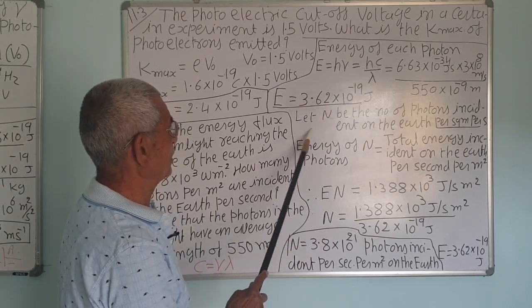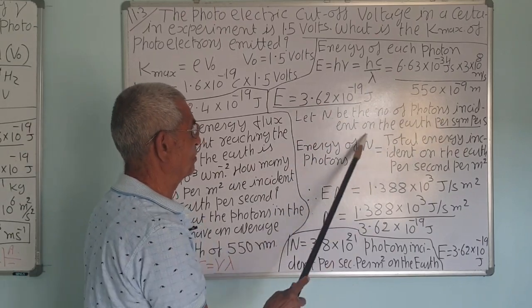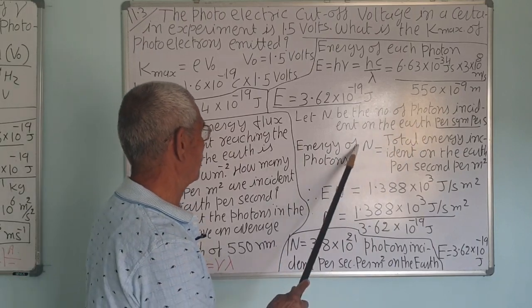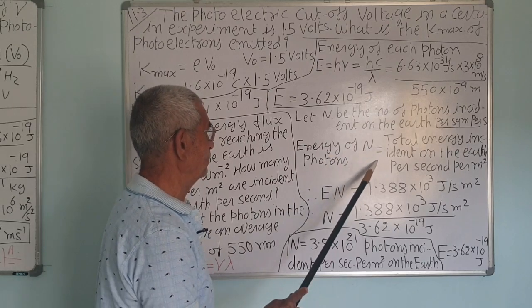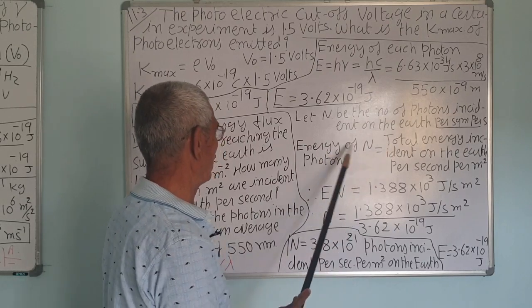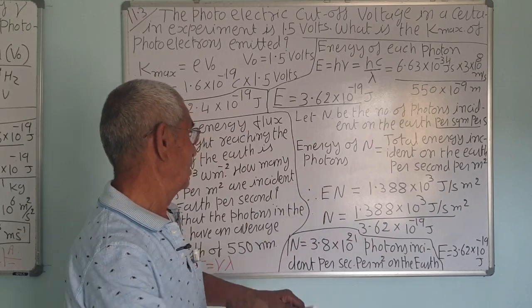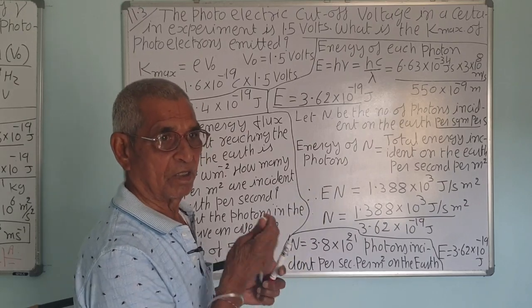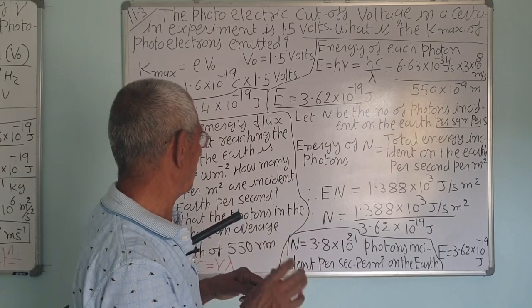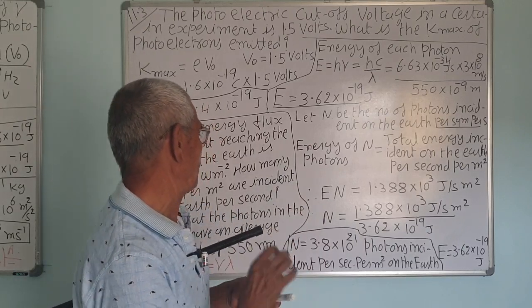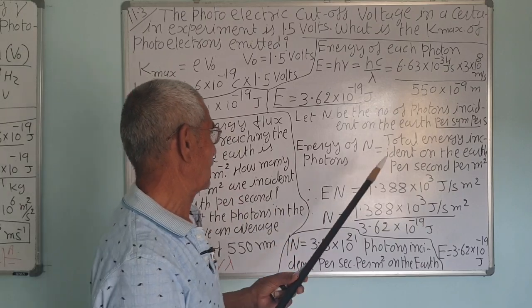Now let's find the number of photons incident on the earth per second per square meter. So the energy of n photons will be equal to the total energy of n photons falling on the earth per second per square meter.